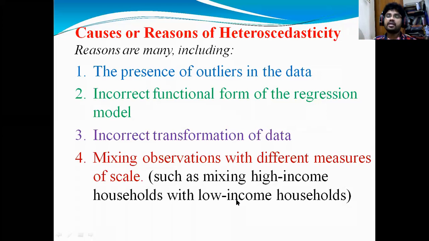For example, if your father is a farmer, you may get an income of 1 lakh per annum. If I take a collector's income, the students whose father is a collector, his income is more than 10 lakhs or 50 lakhs, right? So when you're taking such kind of data, you will get a heteroscedasticity problem. Have you understood these 4 or 5 topics, reasons? Then one by one we will discuss.